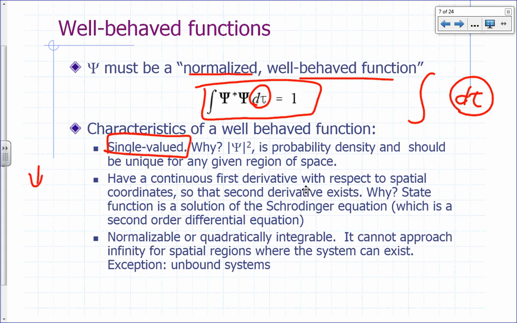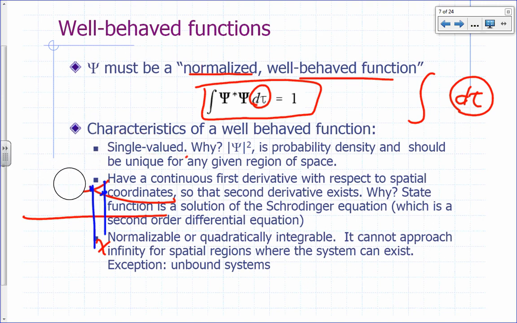What if I were to plot psi versus, let's say, x, and my psi looks like this? Well, at this location, I get 2 possible values of psi. Which one do you pick? So that's not acceptable. That's a function that is not single valued. For a given x here, it has 2 possible values. Over here, it has 1, 2, 3 possible values. So it has to be single valued for it to be acceptable. Whatever psi is, it has to be single valued.